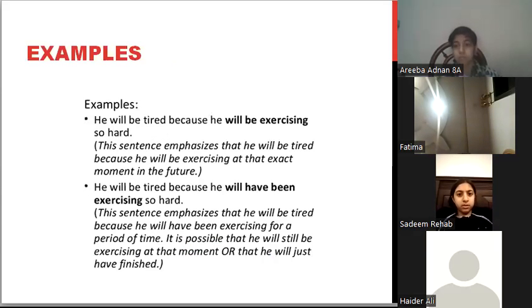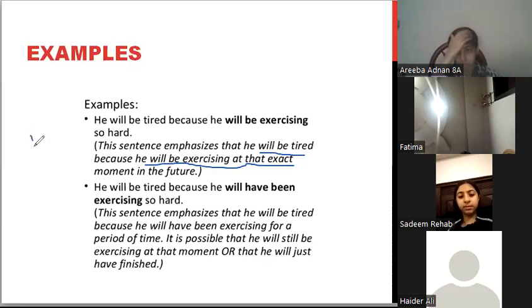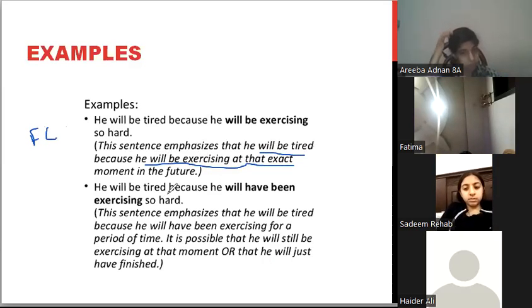Look at these examples to understand the concept. He will be tired because he will be exercising so hard. Now this sentence emphasizes that he will be tired because he will be exercising at that exact moment in the future. So this is future continuous. On the other hand, he will be tired because he will have been exercising so hard.